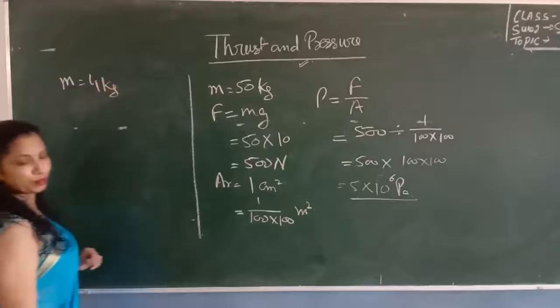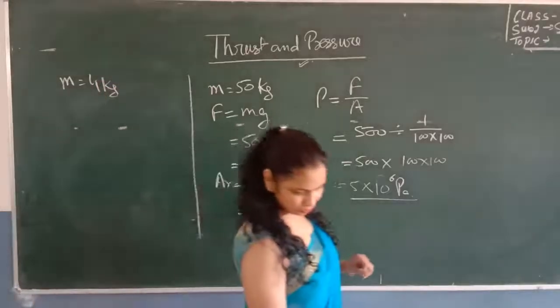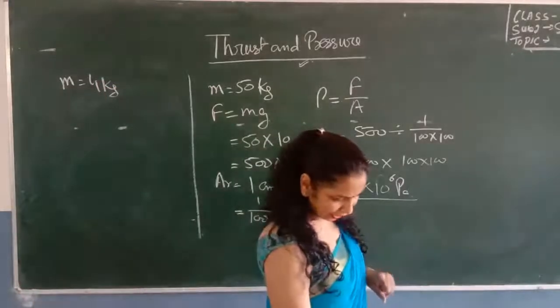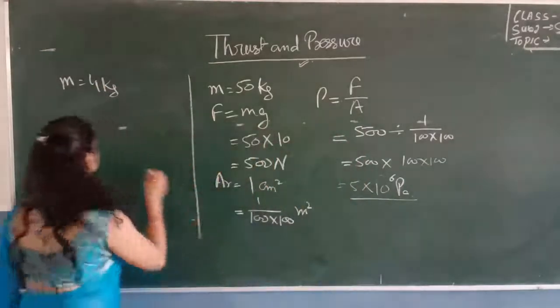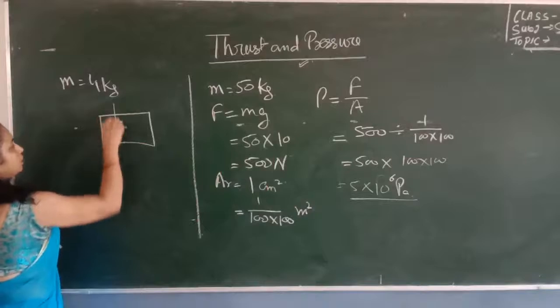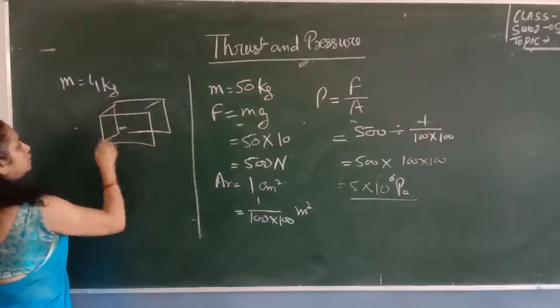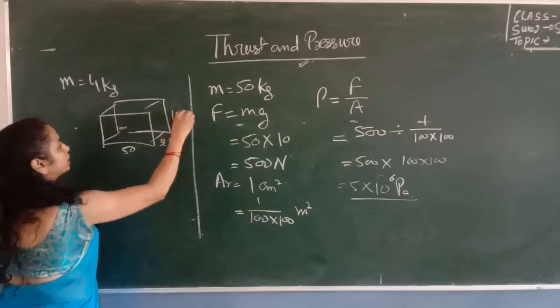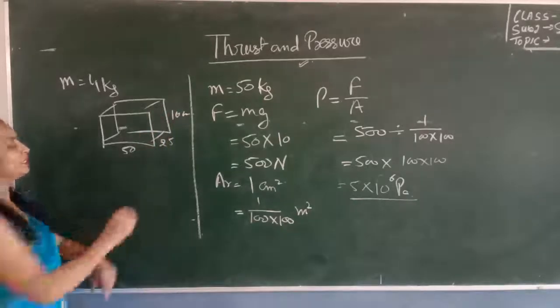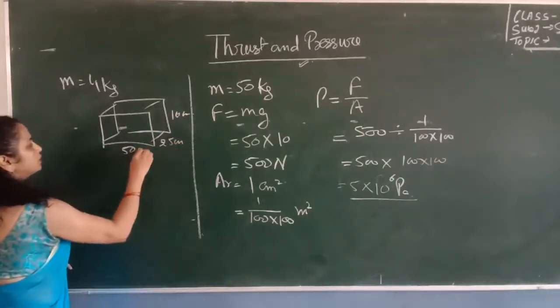The length, breadth and height of this block are 50, 25 and 10 centimeter. This is the length, breadth and height of this wooden block, in centimeter.